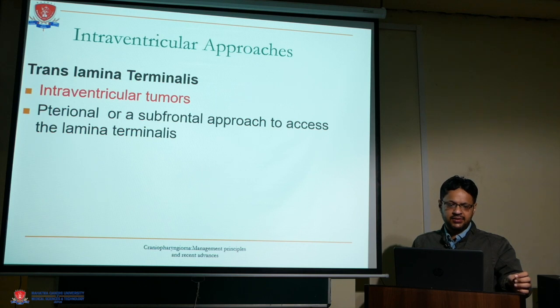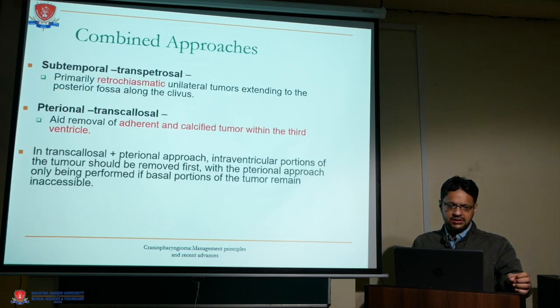Laminar transventricular approach is done in those who are having a component only in the third ventricle. In these tumors, we should go for transventricular approaches, and it can be approached through a terminal craniotomy or by the subfrontal approach. Combined approaches can be done, like subtemporal and terminal approach, which can be used in a large retrochiasmatic lesion. Terminal plus transcallosal in those which are adherent calcified tumors within a third ventricle.